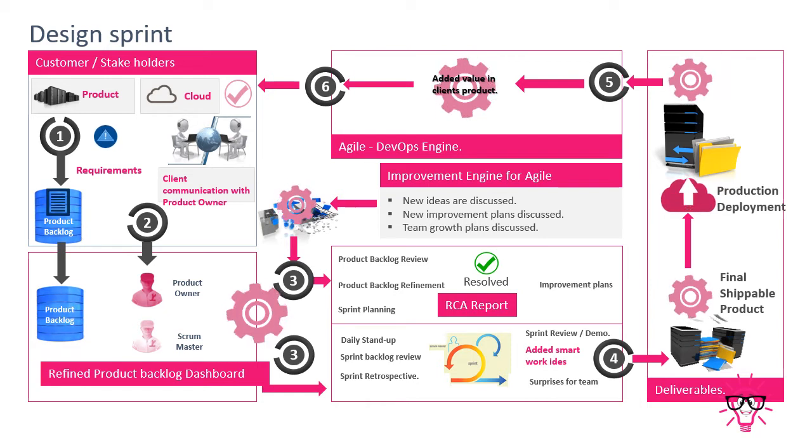Now, how to make it fast? In the same product backlog grooming meeting, the product owner or scrum master asks team members who will own this particular story, or who will own this particular work.